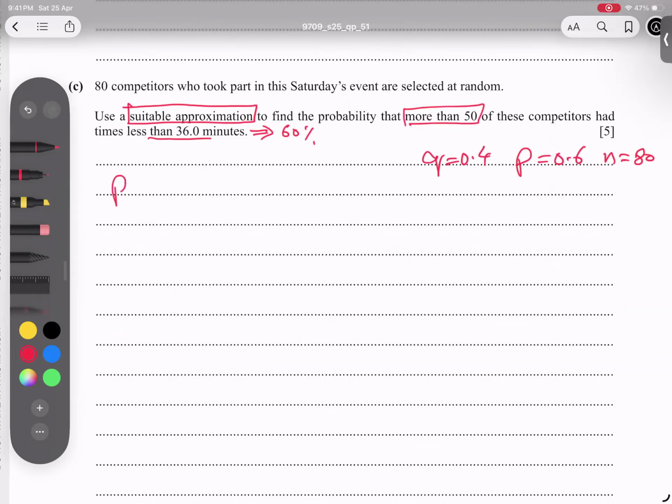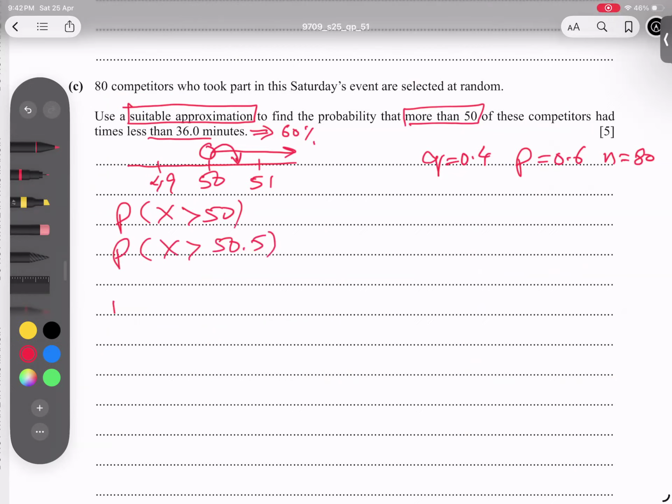This data is very clear, students, but whenever a suitable approximation concept comes, more than 50 means x is more than 50, and we always go for continuity correction first of all. So students, what is the way? For 50, one number bigger and one number smaller. Bigger than 50 means we just move 0.5 forward. So it means x value is more than 50.5. If you want to convert this value into standard form, what is the formula? 50.5 minus mean over deviation. But the question comes, do we have a deviation? As the sample changed, so mu changed from the previous part.